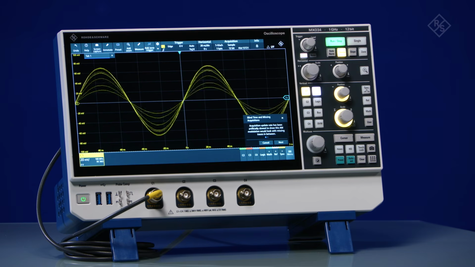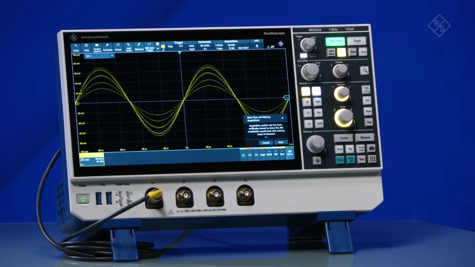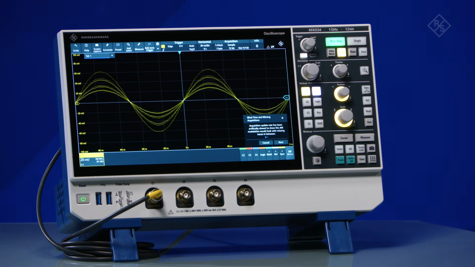Update, or acquisition rate, can be thought of as percentage of real-time capture. A faster update rate means that your scope will be more responsive, capture more of your signal, and make measurements faster and more accurately. Here I have a modulated sine wave, where I have artificially limited the update rate. Going into the speed menu on the MXO3, we can see that the scope is running at around 100 waveforms per second, and it's only capturing less than 1% of the signal.